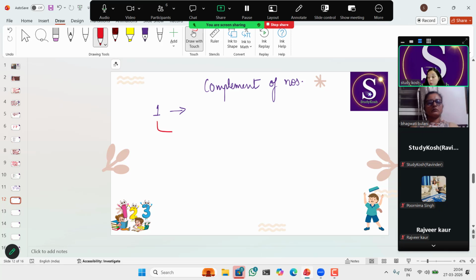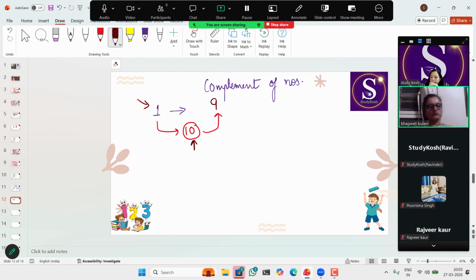So complement and the base of the numbers. The understanding of these two concepts is very important. It will help you out in multiplication, in subtraction. Okay. So the understanding is very important. Whenever I ask you about the complement, the answer should be correct. You have to find out the base number first, then you have to find out the difference from the base. That difference is the complement of that particular number, right? So it was about Nikhilam Sutra.